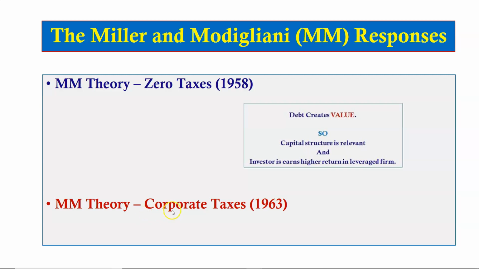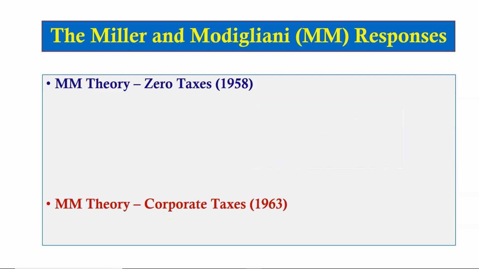Even with corporate taxes, the theory was criticized for its assumption of unlimited borrowing at the risk-free rate by both corporations and individuals. Hence, no chance of bankruptcy and no bankruptcy costs.